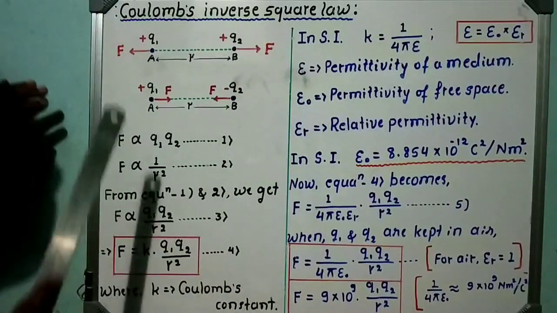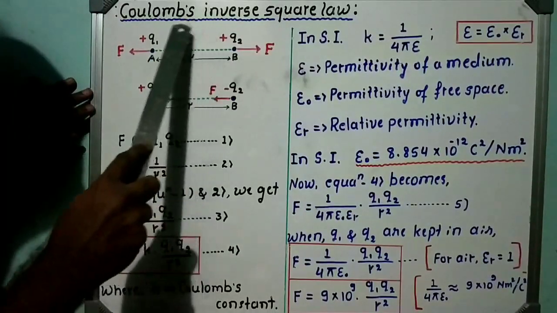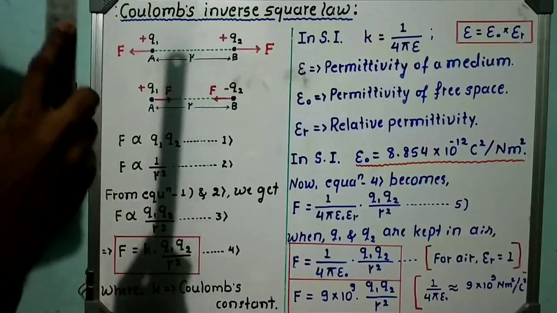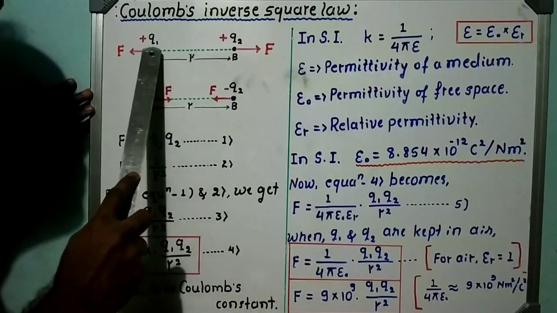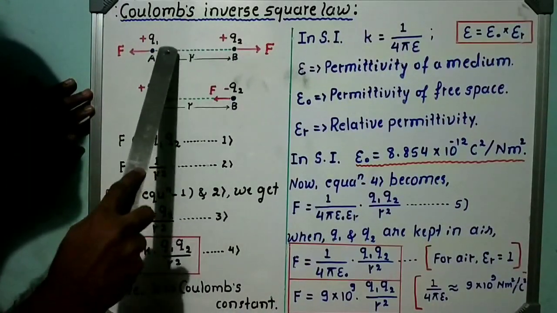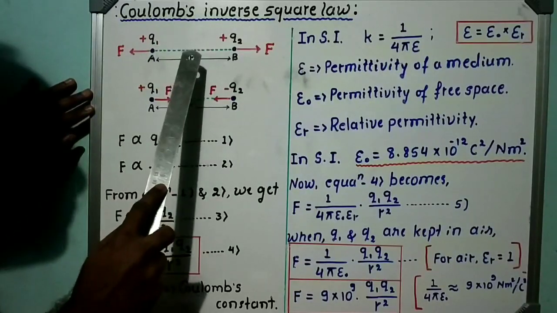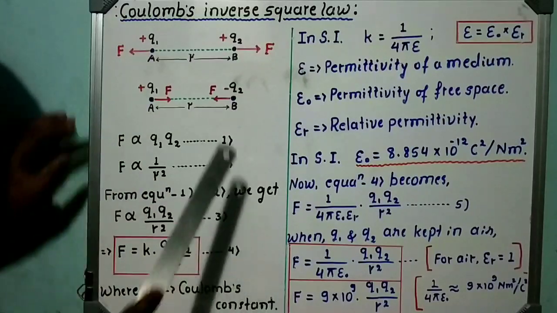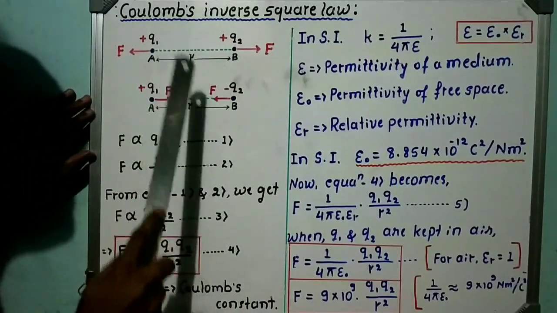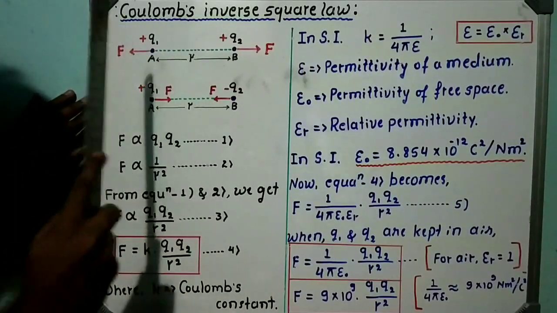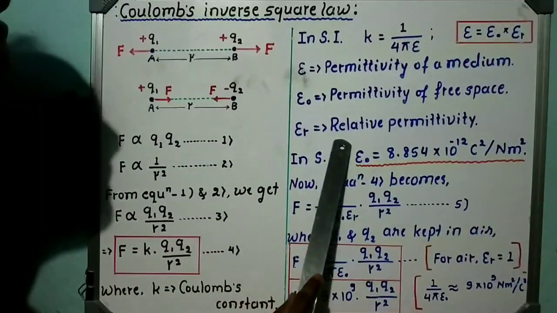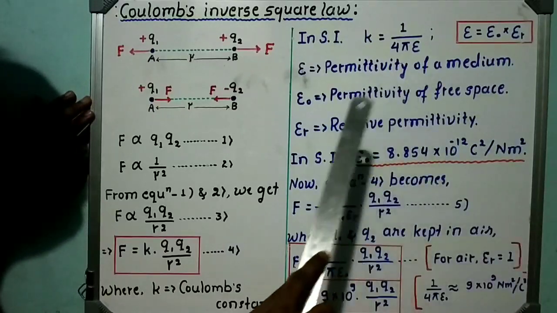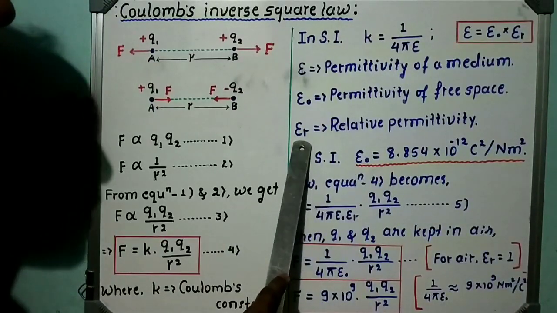Now the question is why we should insert a medium between Q1 and Q2. To change the electrostatic force between Q1 and Q2, we insert a medium. Those mediums are known as dielectrics and those dielectrics have constant values, called relative permittivity or dielectric constants, denoted by epsilon r.